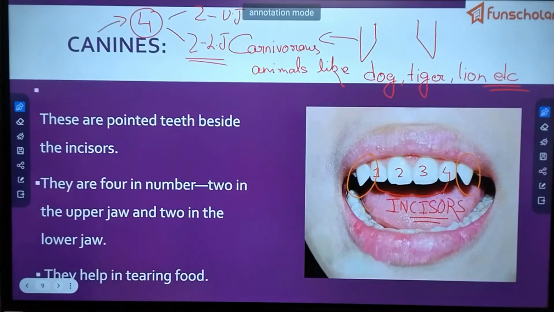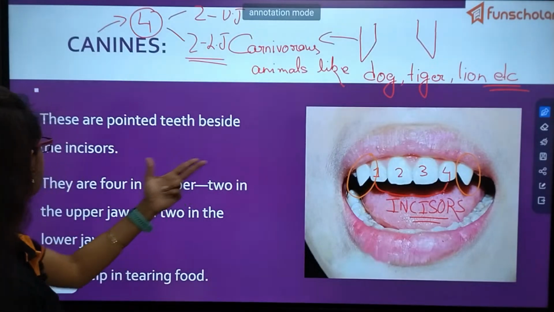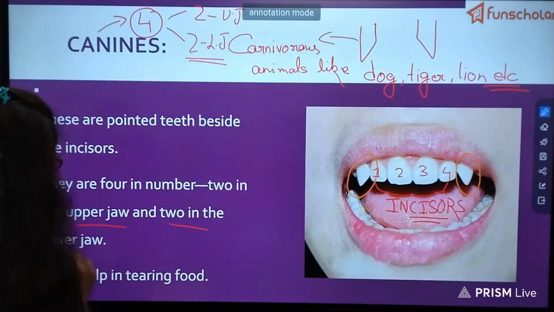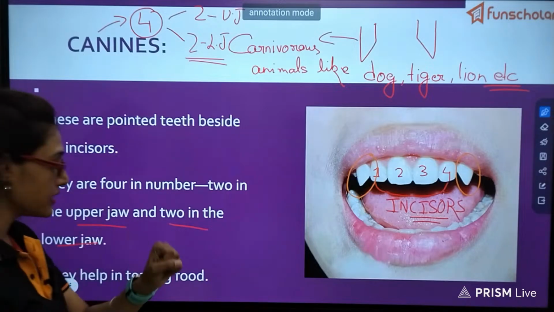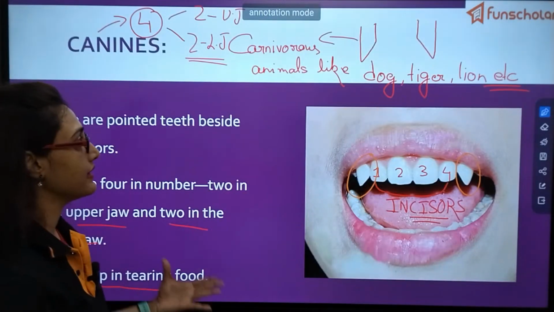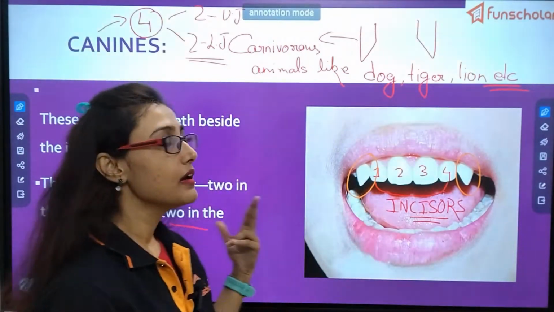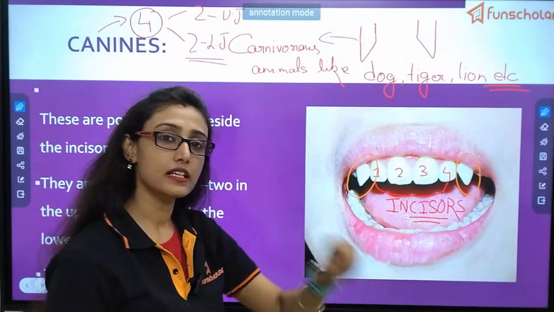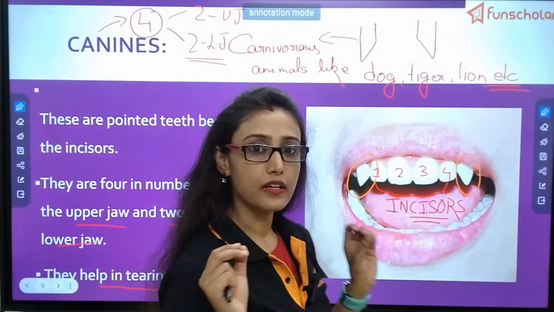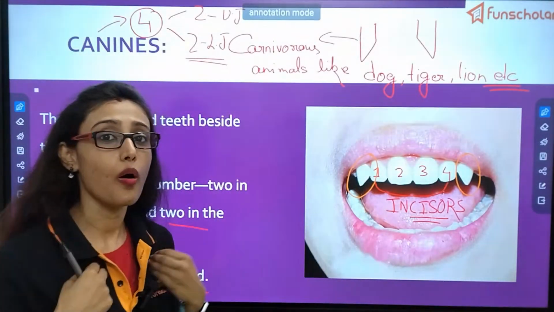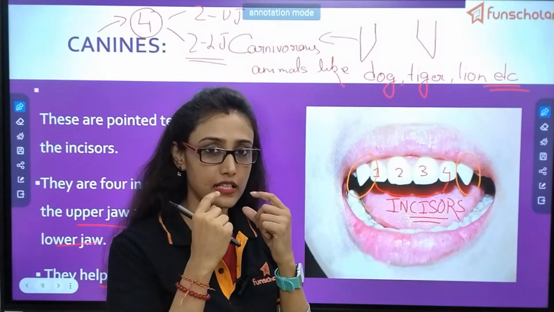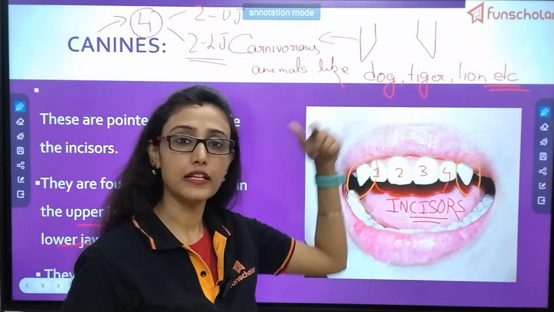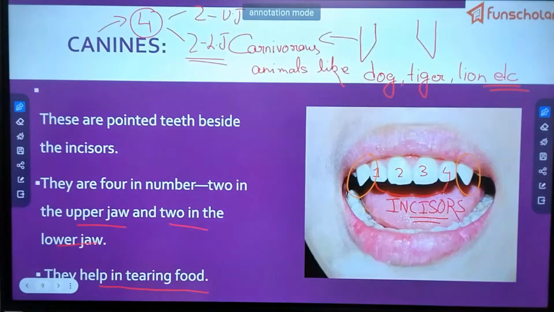Now let's read. These are pointed teeth beside the incisors. They are 4 in number, 2 in the upper jaw and 2 in the lower jaw. What is the function? I have already told you, they help in tearing of food. And they are very prominent in which animals? They are prominent in all the carnivorous animals. Why? Because they tear the flesh of raw meat and we do not eat raw meat. So with time, with evolution, the teeth have reduced but are still present. But in carnivorous animals, they are highly developed. Clear?